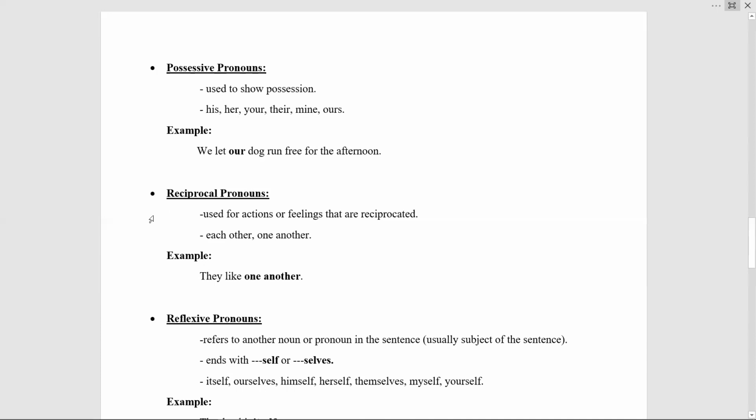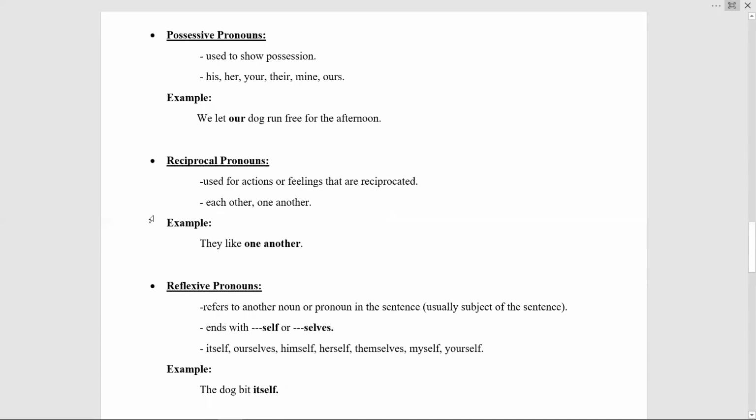The next one is reciprocal pronoun. Reciprocal pronouns are used for actions or feelings that are reciprocated, and these include each other, one another. For example, they like one another. So in this sentence, they is referring that they both have feelings for each other. So in this sentence, one another is a reciprocal pronoun.